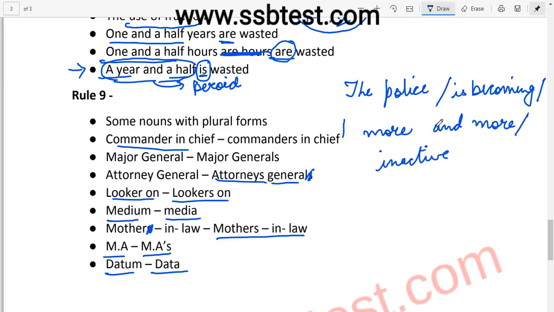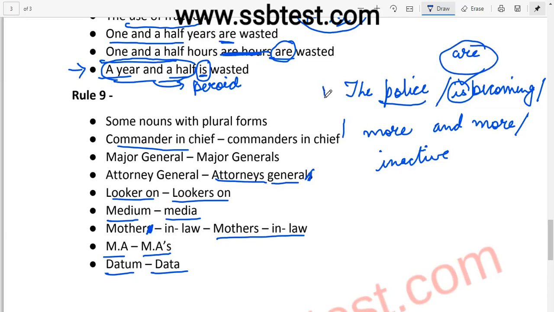Now you need to spot what is the error in this sentence. If you have listened to this lecture very carefully, I believe this is a very simple thing that you all can solve. And the answer here is this: what should we use? "Are". Why? Because police is a collective noun here. That is why we are using the plural form and the plural verb here. Okay? So this is one of the examples.